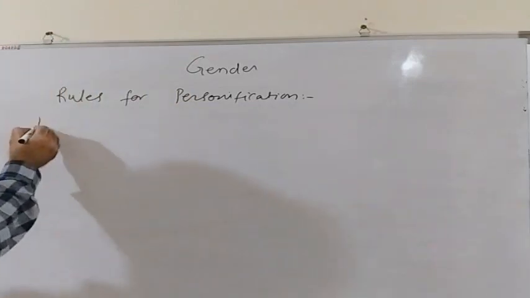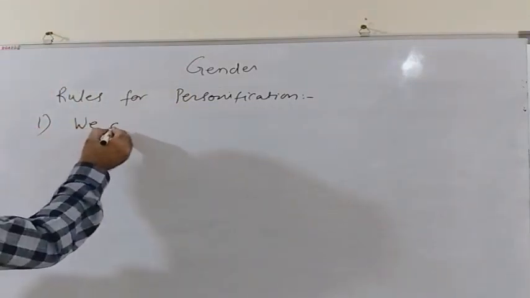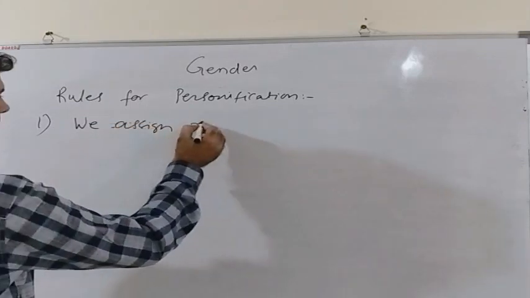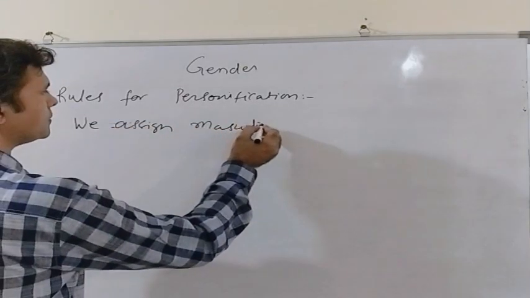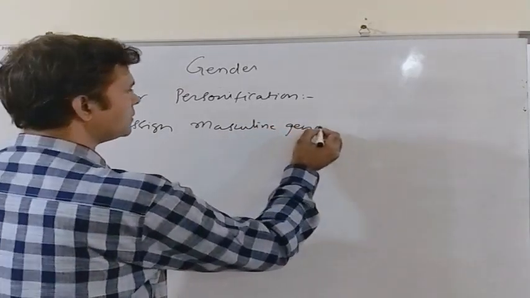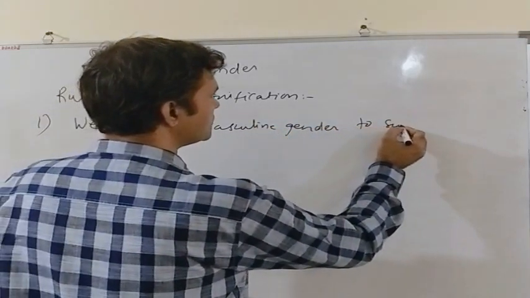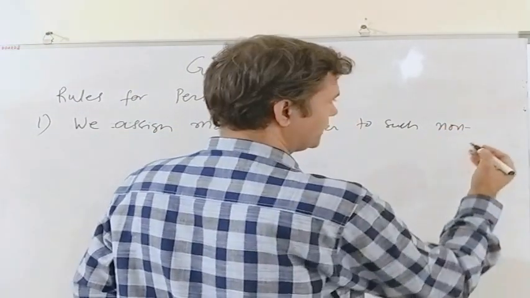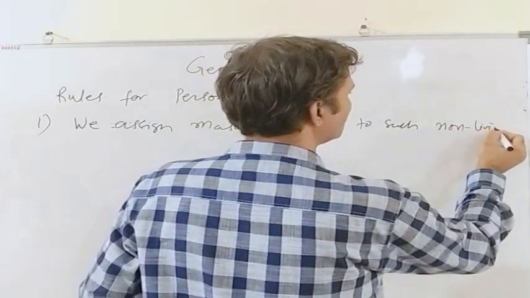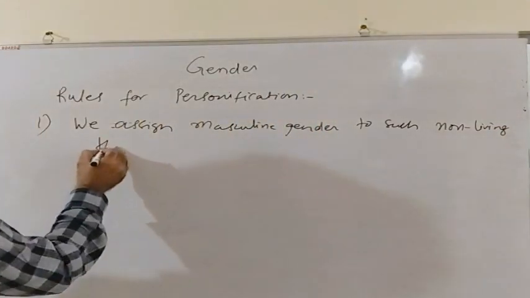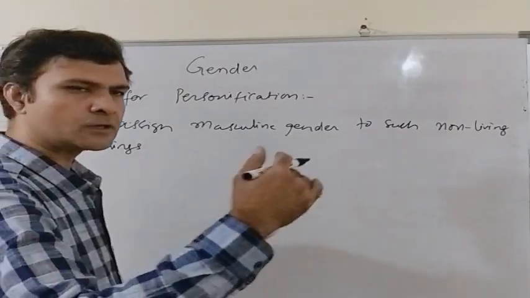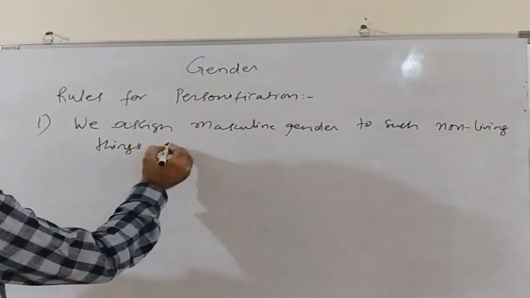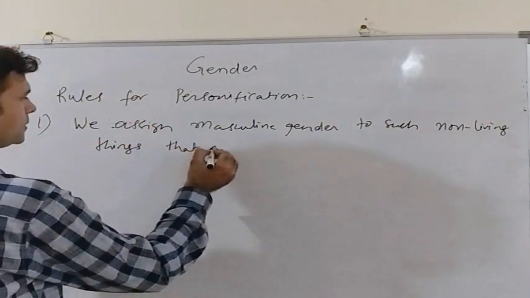The first rule is we assign masculine gender to such non-living things or neutral gender. All non-living things are neutral gender. So we assign masculine gender to such neutral genders that are remarkable